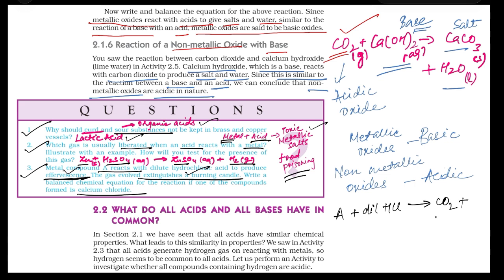So carbon dioxide and calcium chloride are formed as products. Now as you can see, chloride is coming from HCl, and calcium and CO2 must be coming from compound A. So compound A is a carbonate salt of calcium, or in other words, it is calcium carbonate. And the equation becomes calcium carbonate plus HCl forming CaCl2 plus CO2 gas. And water will also be formed in this reaction. Now to balance this reaction, this is 2HCl. So now this reaction is balanced. So the compound A is calcium carbonate.